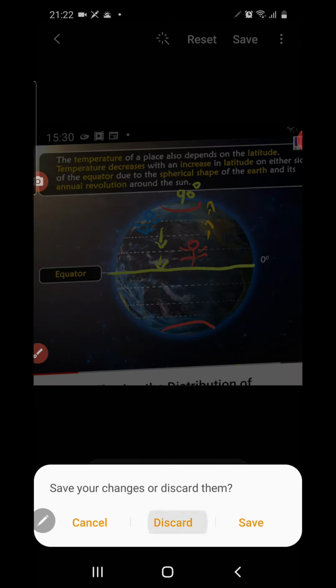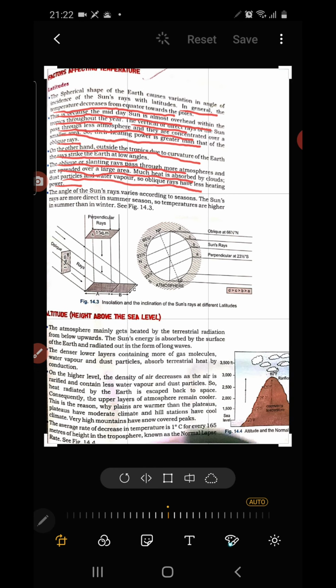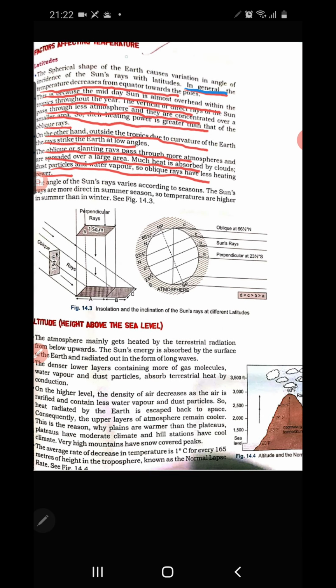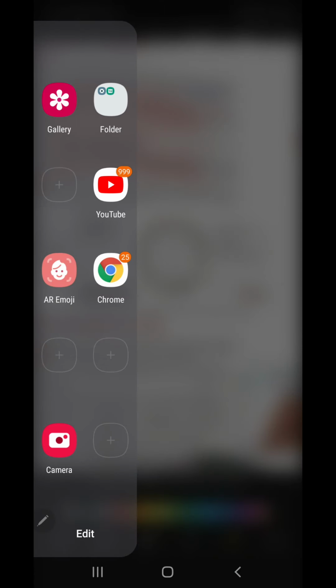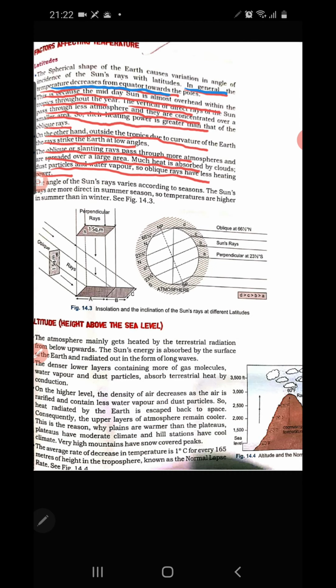Yes, let's see in the lesson what is mentioned here about latitudes. You see the points here, you have to study these underlined points. Here you see, the temperature in general, the temperature decreases from the equator towards the pole.